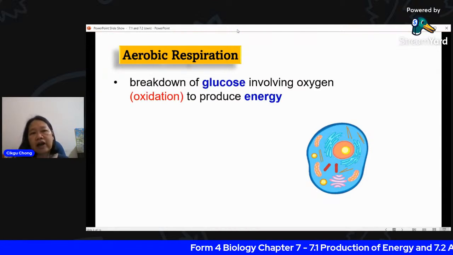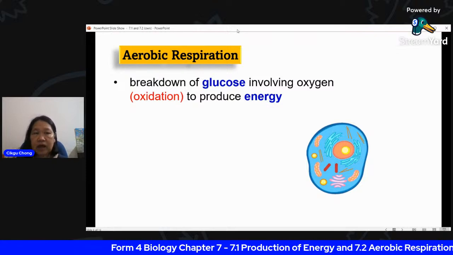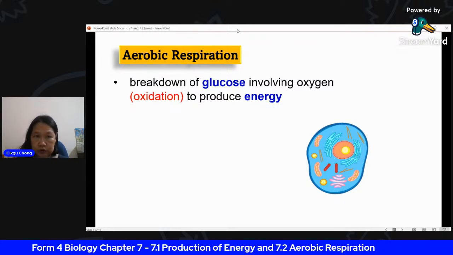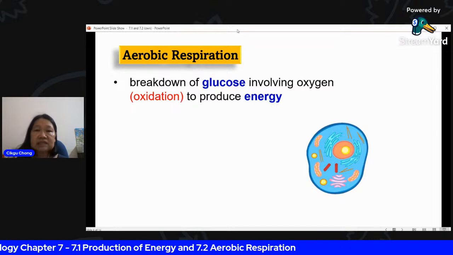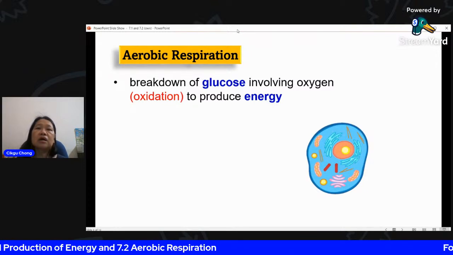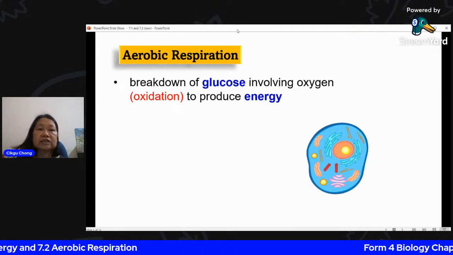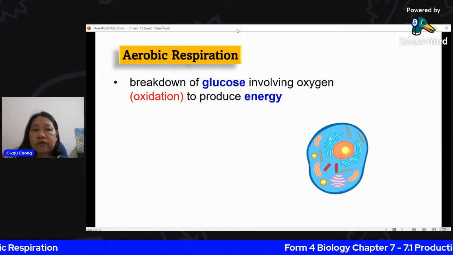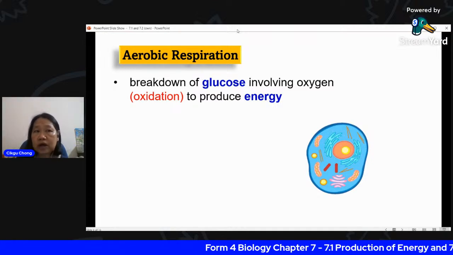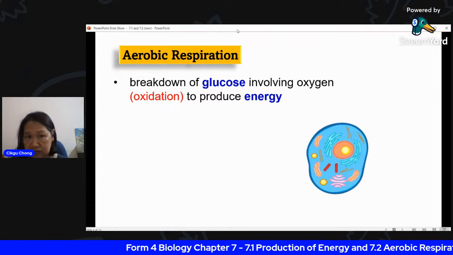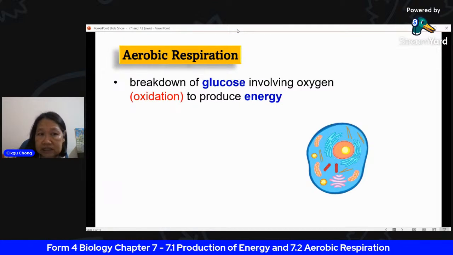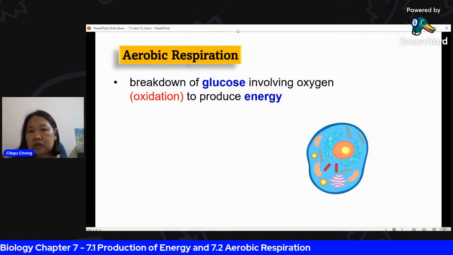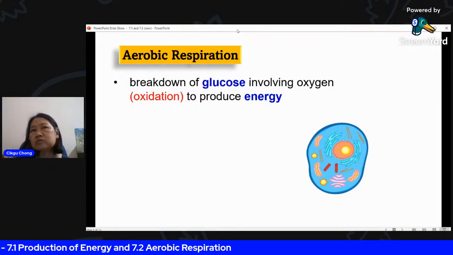Aerobic respiration is the breakdown of glucose, because glucose is the main substrate for producing energy, and it involves oxygen. Aerobic means with oxygen, and this process is called oxidation, to produce energy. We don't say combustion now, because we don't burn it.